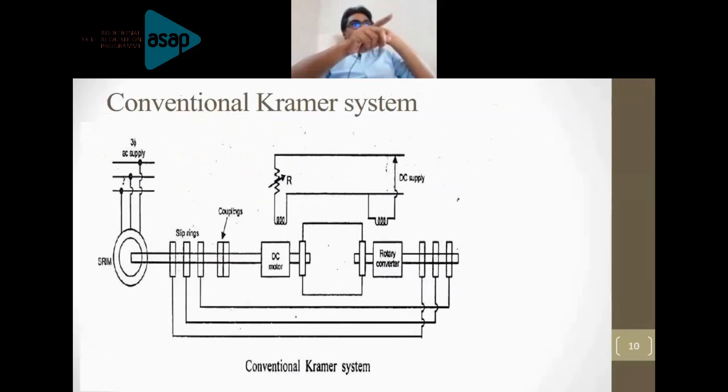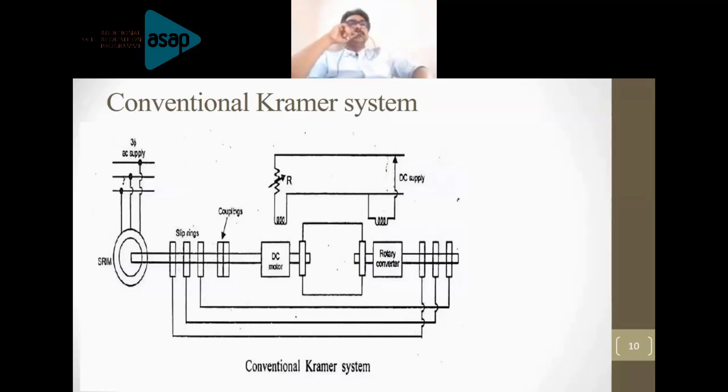So in the first case, when the slip power is taken from the rotor and fed back to the supply, that is what we call subsynchronous mode. And if you are taking supply and pumping it into the rotor of the machine, then that is called the supersynchronous region. Go to the next slide. I hope this concept is very clear now.